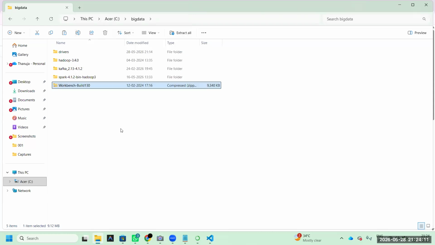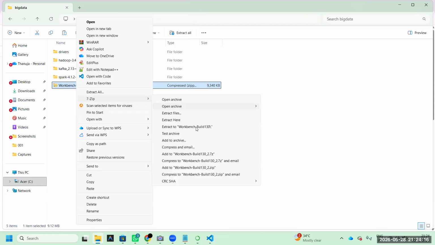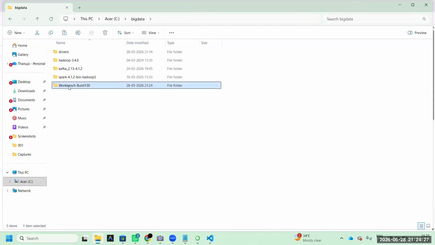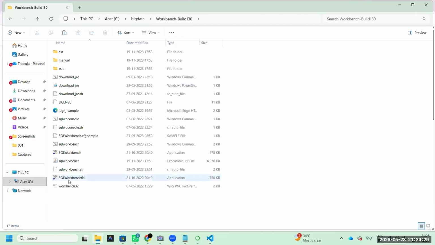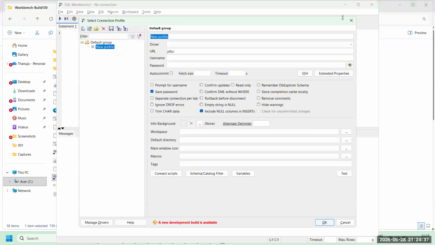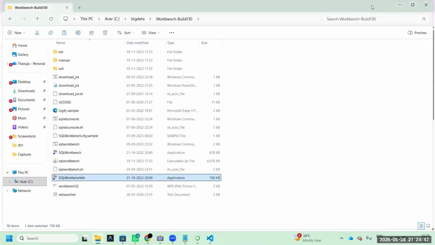Show more, 7-zip. Here, this is important. Be careful. You have to extract it to the workbench folder, not extract here. After extracting, this is not required. If you want to connect Oracle, MySQL, MS SQL, or anything, it's working. In our regular training, when getting data from Oracle or MySQL, this is very, very useful. How to connect this, I will guide you in my regular trainings. Don't worry. Otherwise, DB viewer, Toad, SQL Developer, or anything you can use, based on your requirement.